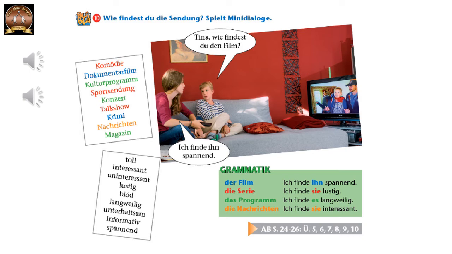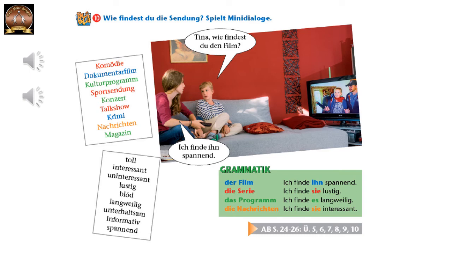Okay. And then one plural noun I will take, Nachrichten. Nachrichten, das ist Plural. Man fragt, wie findest du die Nachrichten? Und die Antwort ist, ich finde sie informativ, for example. Now, Nachrichten is plural. So the pronoun that we will be using is sie, the plural one. Okay, very, very simple. We will practice this in the online class by forming these small dialogues.